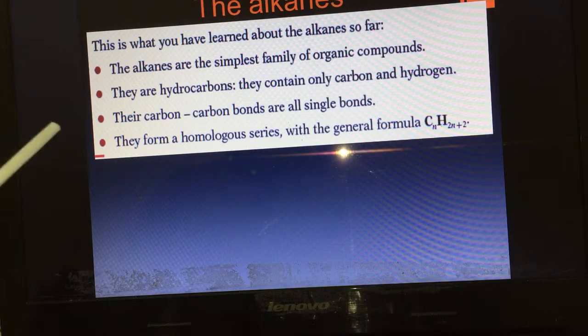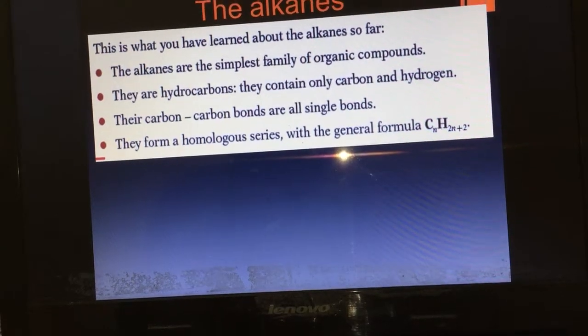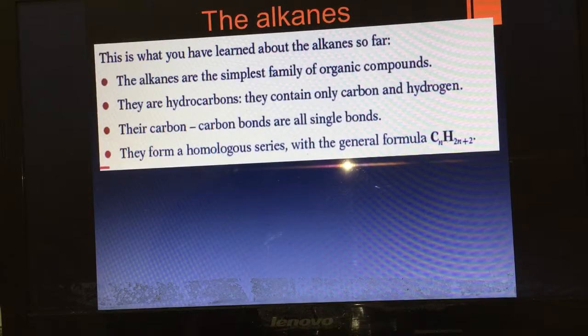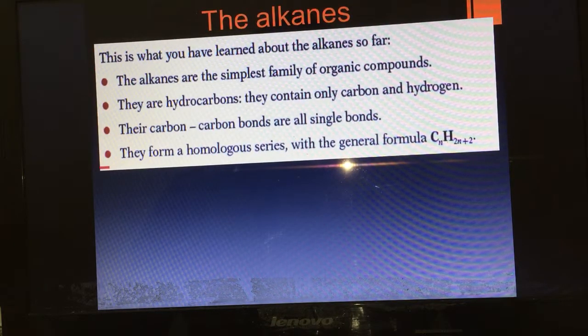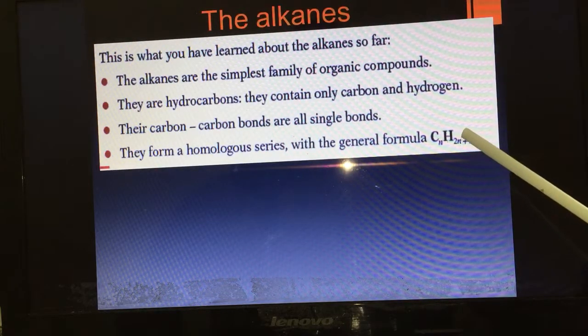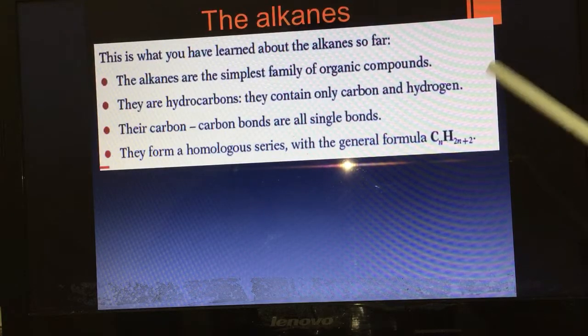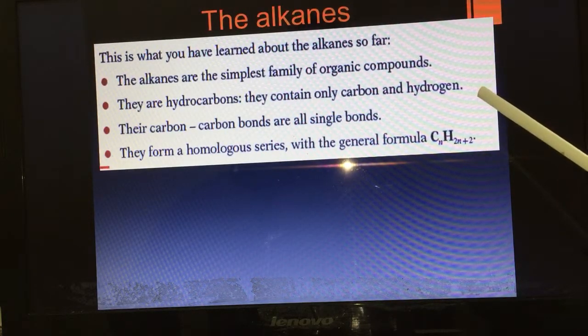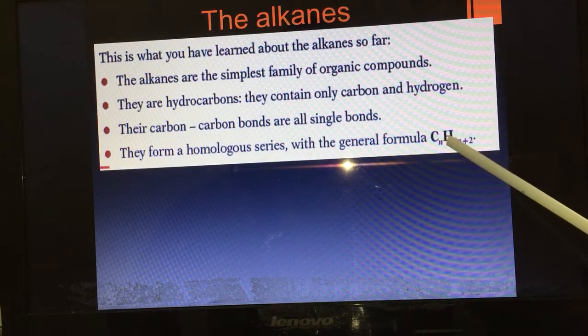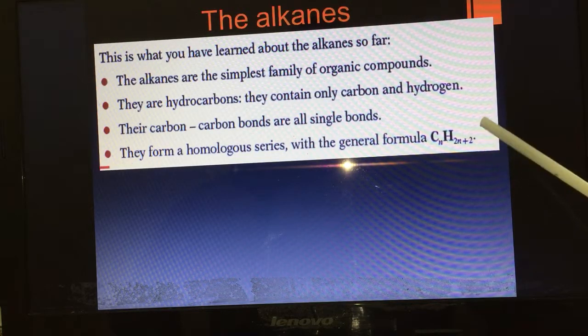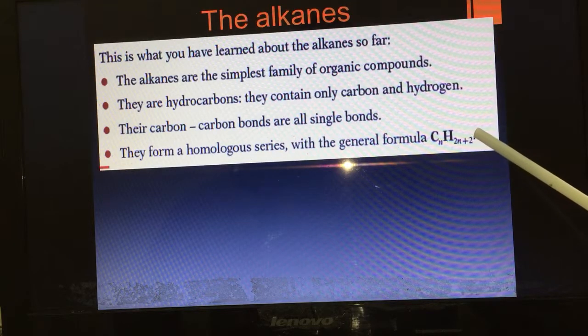The third, their carbon-carbon bonds are single bonds, not double, not triple, single bonds. Finally, they form a homologous series with the general formula CnH2n+2. Many questions are asked about the general formula of alkanes, so focus on it. The general formula of alkanes is CnH2n+2.